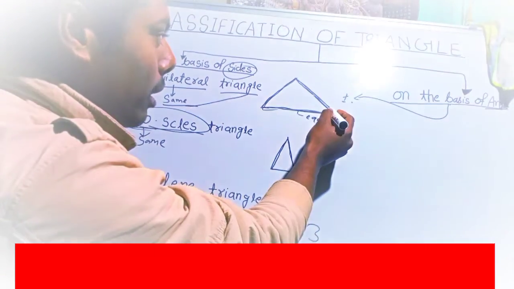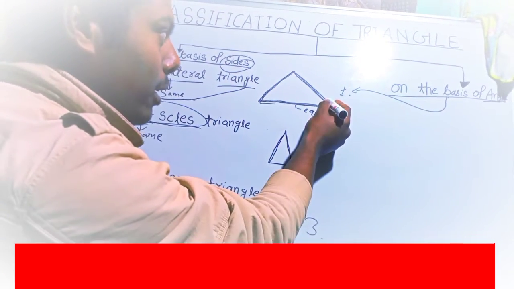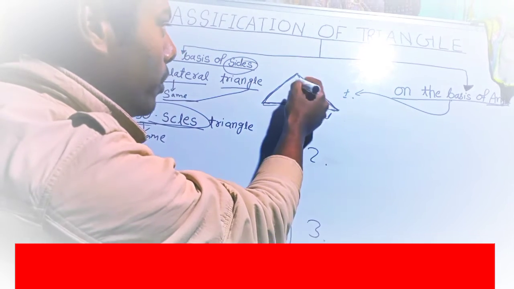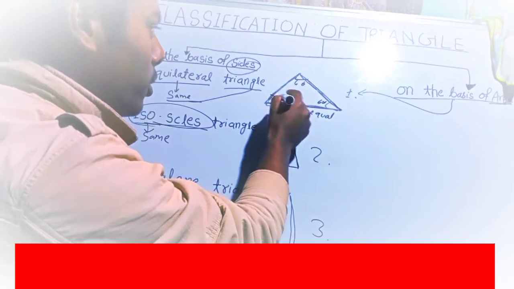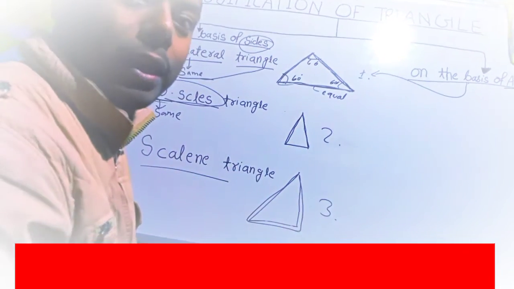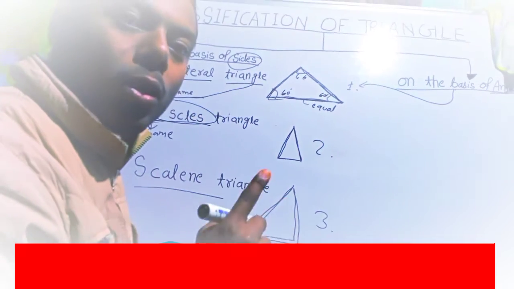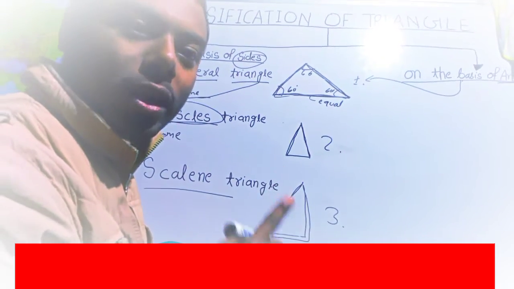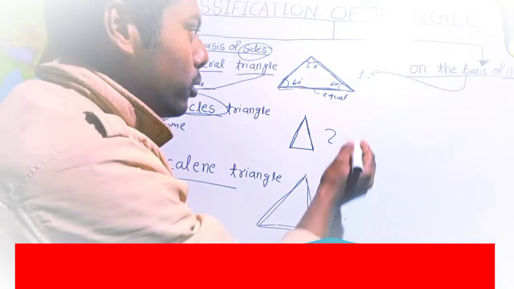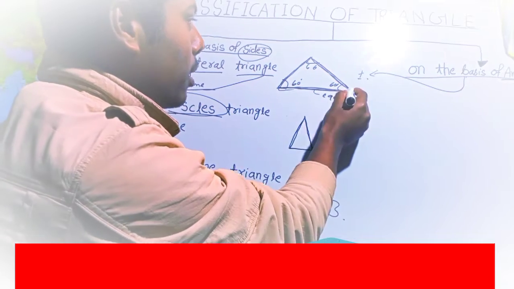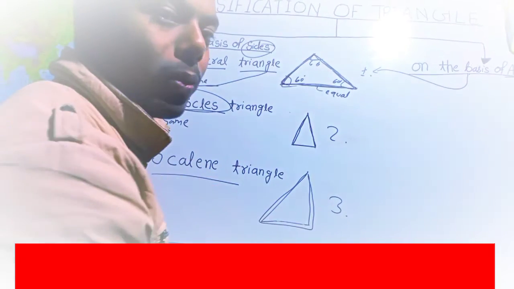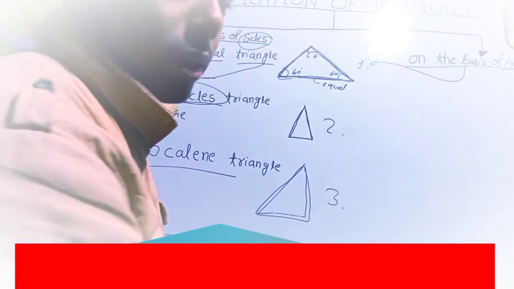First, come to the equilateral triangle. Its angle will be 60 degrees. This also will be 60 degrees. This also will be 60 degrees. So we can say that in an equilateral triangle, all the angles will be 60 degrees. By this, we can say that it is an equilateral triangle.